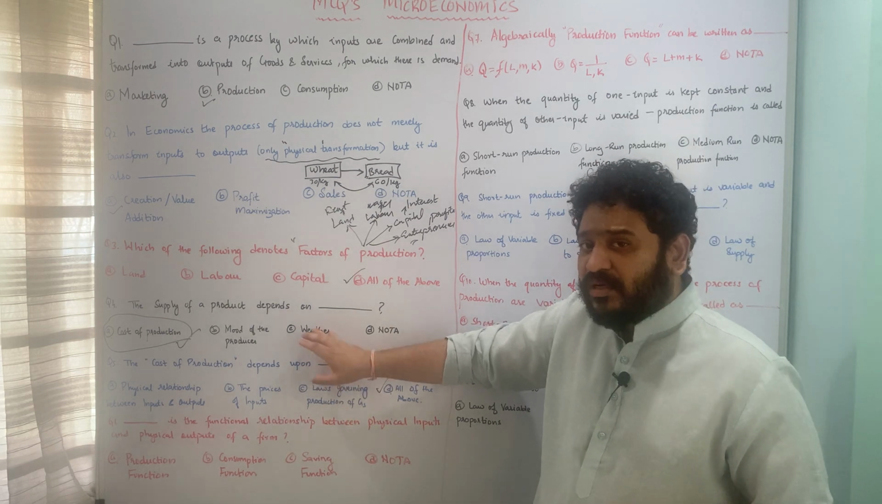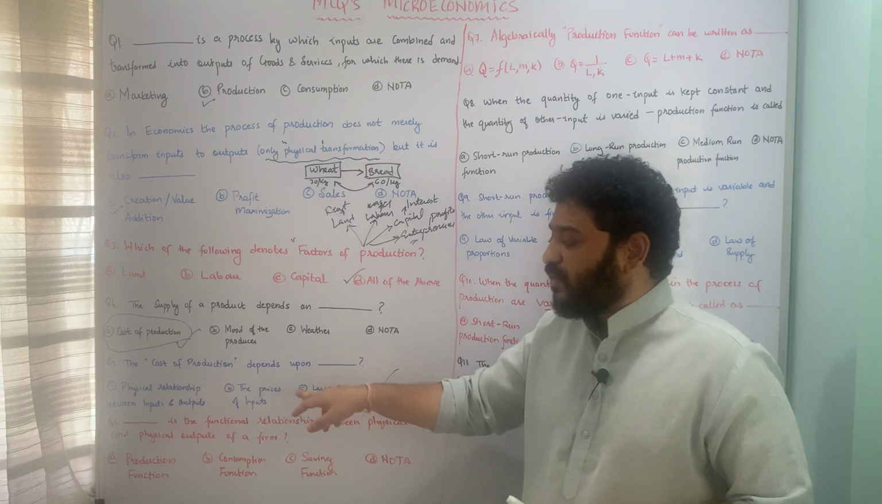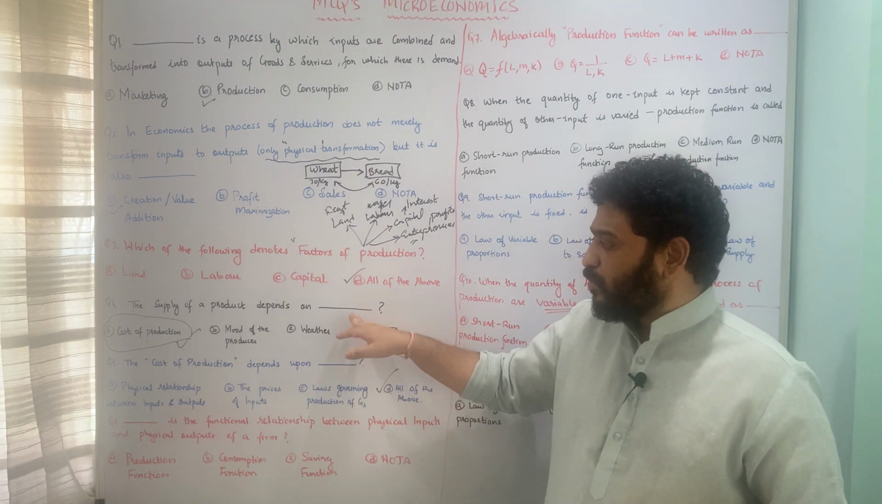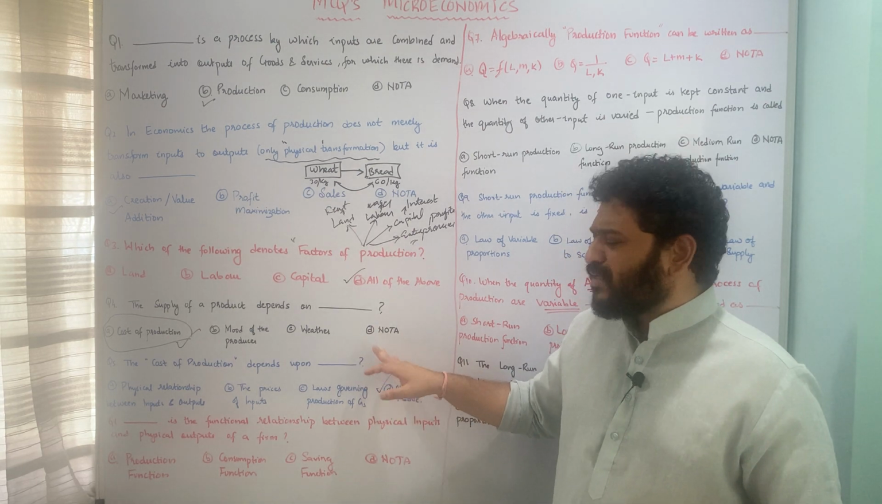The supply of goods depend upon cost of production, but cost of production in turn depends upon these following three mentioned things. So please pay attention to how you see a linkage or interconnection between these three. Let us now move to the next question.